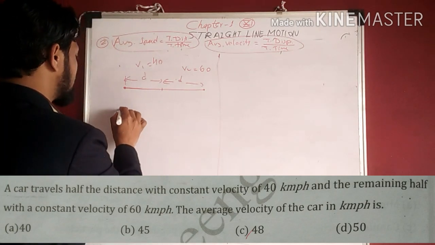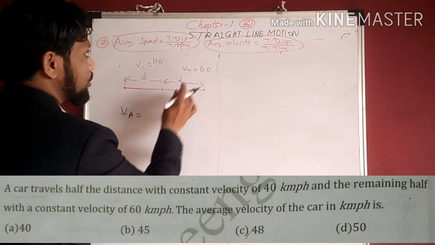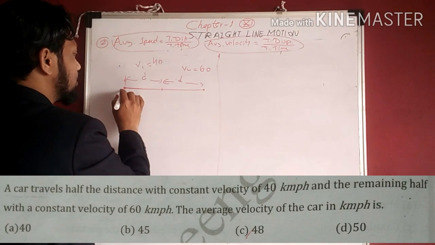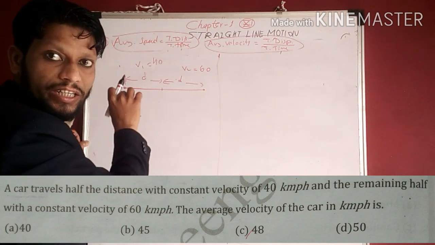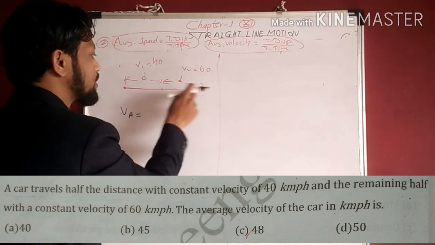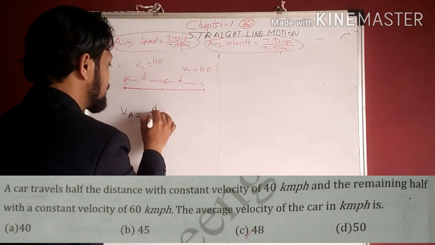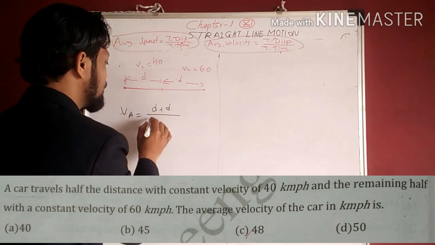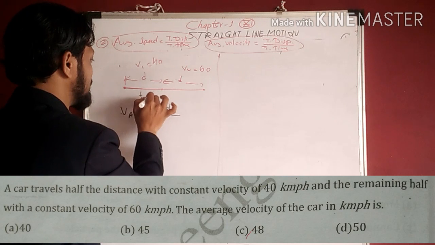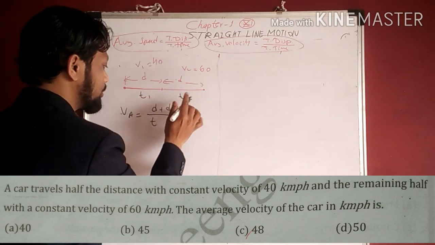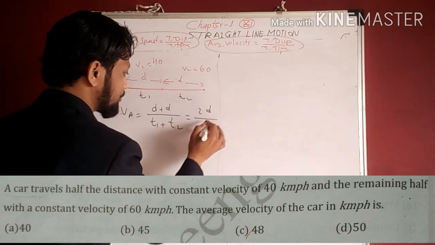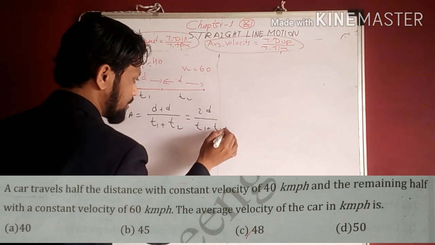Same formula will be used here. Average velocity is equal to total displacement. Displacement is nothing but the straight line joining the initial point to the final point. This is d, this is also a straight line. d plus d is 2d, upon time. Suppose this requires time t1 and this requires time t2, so t1 plus t2. So 2d upon t1 plus t2.